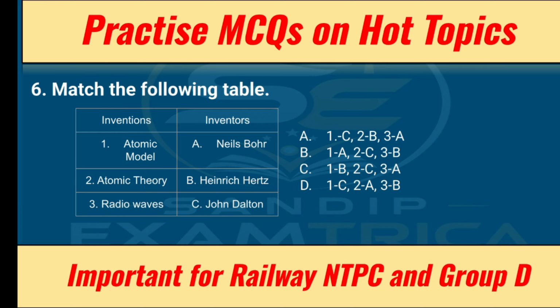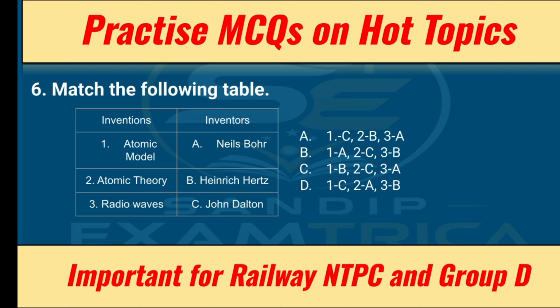Match the following table. Next question. Again, atomic model, atomic theory, radio waves, and inventors Niels Bohr, Heinrich Hertz, John Dalton. Atomic theory was given by John Dalton. Atomic model was given by Niels Bohr, and radio waves are related to Heinrich Hertz.